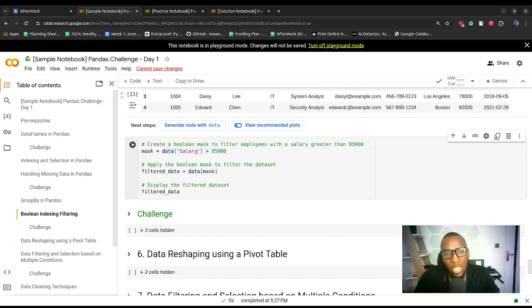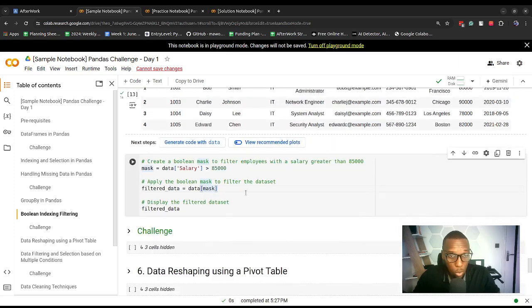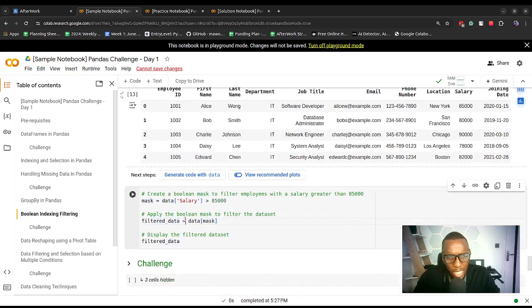Then here we're just specifying the column, and then we use a greater than sign to specify that we want to get values greater than the number, so values greater than 85,000. So this is essentially a condition, but we call it a Boolean mask. We store it in the mask variable, and then we pass this mask variable to the square brackets in the next section in order to filter the data set, and then our filtered data would be stored here, and then we can display that filtered data.